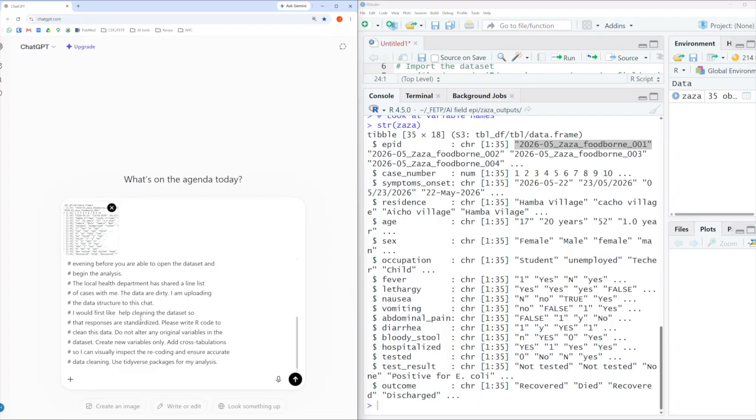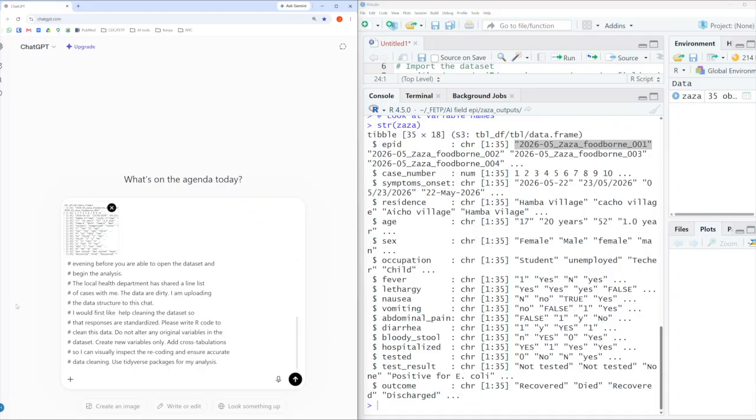I would first like help cleaning the data set so that responses are standardized. Please write R code to clean this data. Do not alter any original variables in the data set. Create new variables only. Add cross-tabulation so I can visually inspect the recoding and ensure accurate data cleaning. Use tidyverse packages for my analysis.